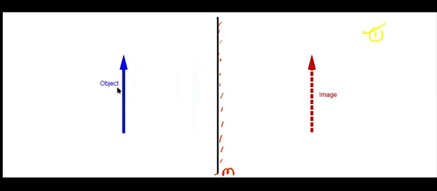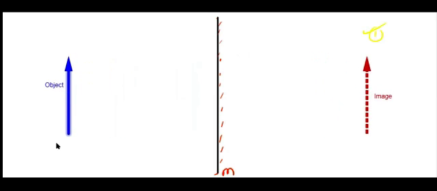Still more back. Yes. That means by this, what we can understand is that the mirror-to-object distance and the mirror-to-image distance are the same. The first point: sizes are the same. Next one: distance is also the same. The second point is the second characteristic of the image formed by a plane mirror.